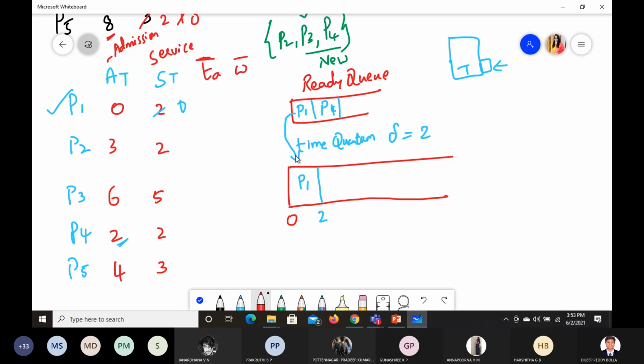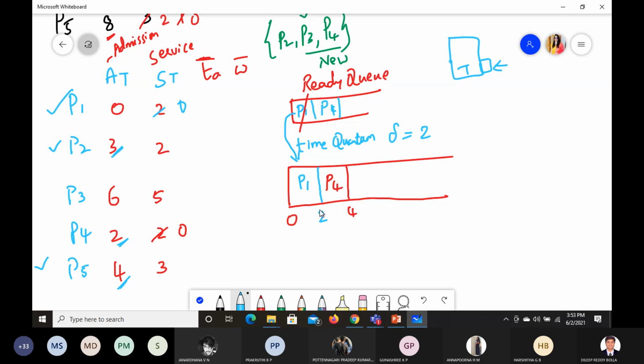As P1 is completed and P4 is left out, P4 will enter the queue now. P4 will also take 2 seconds, so it will be 4. So this also requires nothing. Okay, this is done. Now at 4, you check less than 4. What options do we have? P2 and P5, we have to get the access for these two.